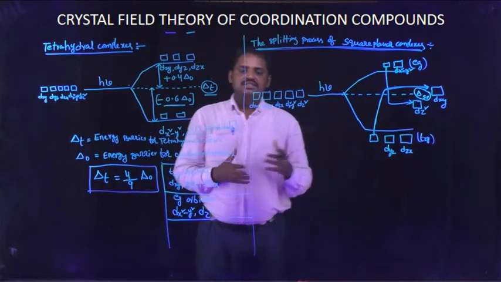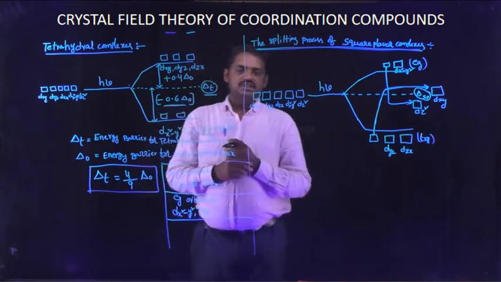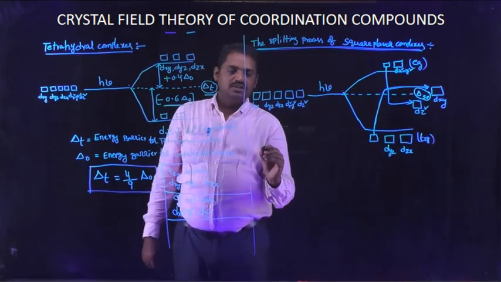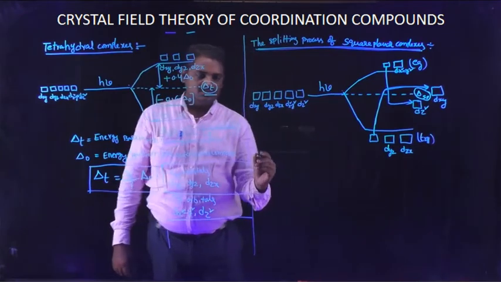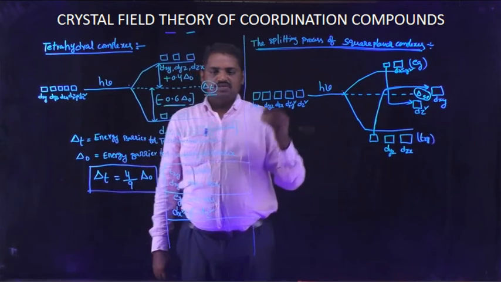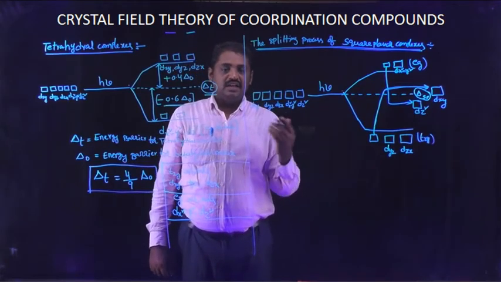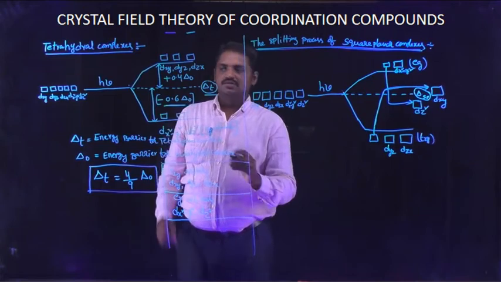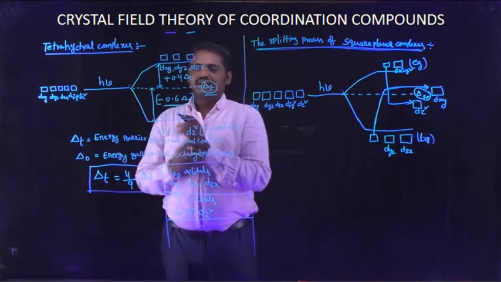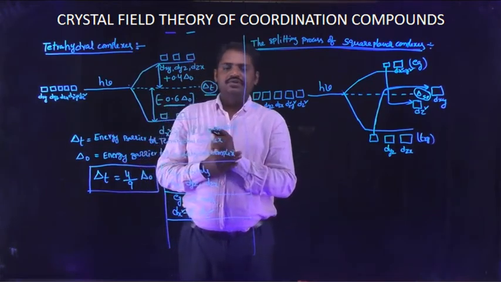And next I am going to discuss the color of the coordination compounds. Means the crystal field theory explains the color of the coordination compounds. The degenerate orbitals collide with one another.